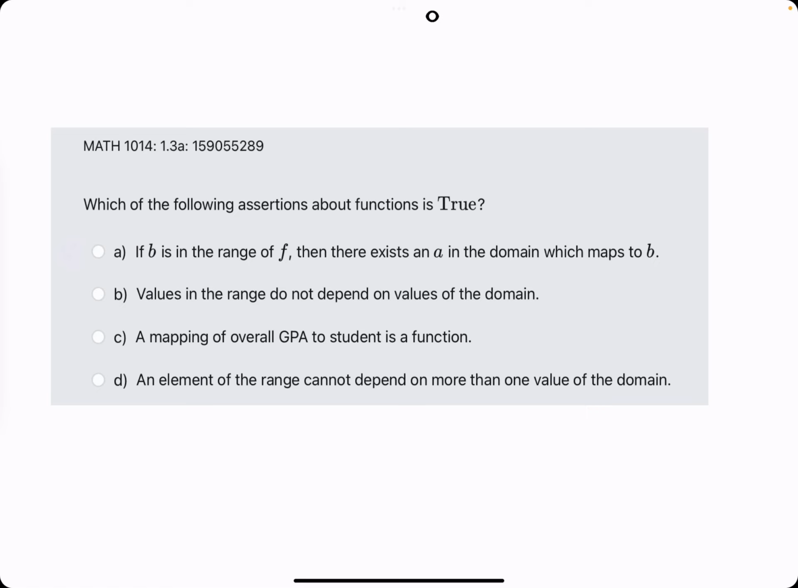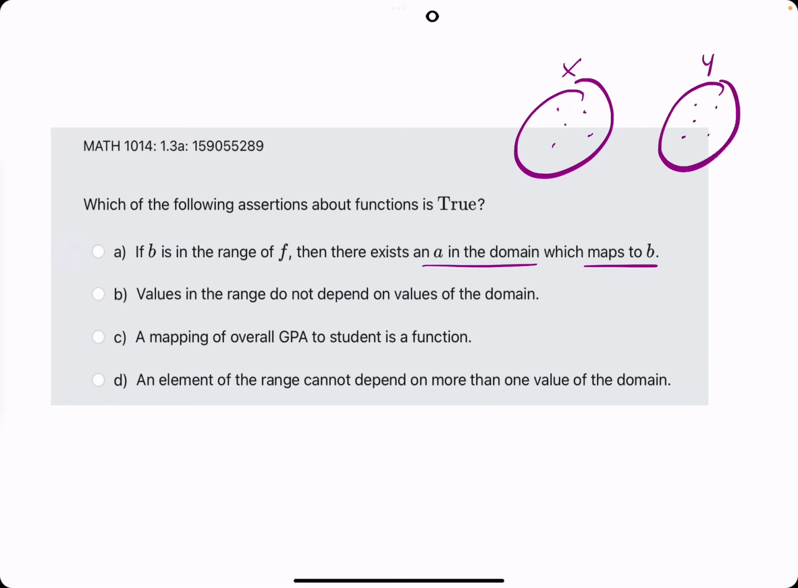So what they're saying is there exists some a value in the domain, or some x value, which is mapped to b. So if we think about x values and y values as a bunch of dots, and then y values with some other dots, and we have some a being mapped to some b. In other words, some input a creating some output of b, then b is in the range. So that's sounding right so far. So I'm going to go true, but then let's see if we can prove the others false.